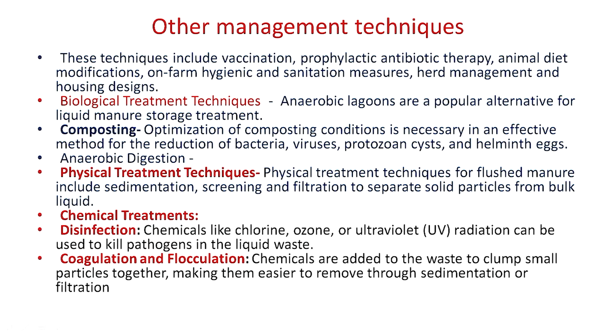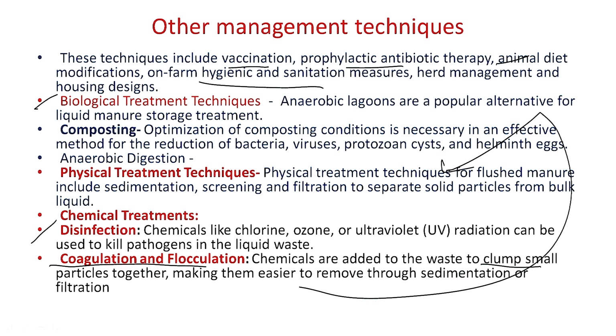Other management techniques that can be used to reduce the nutrient content and pathogenic level in the animal waste are improved animal management techniques like timely vaccination of animals, use of prophylactic antibiotic therapy, improvement in animal diet, and maintenance of farm hygiene and sanitation. Along with that, different types of biological, physical and chemical methods help to reduce the pathogenic load in the animal waste. Among these are different flocculation and coagulation methods. The coagulant helps in clumping small particles together,